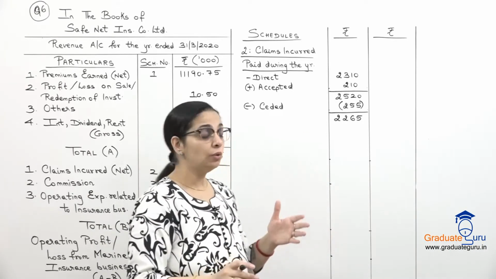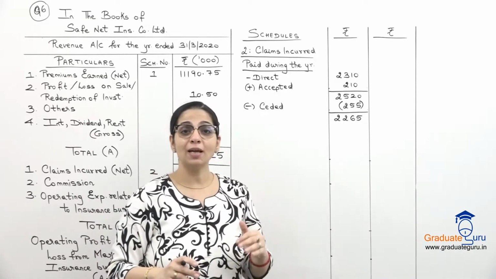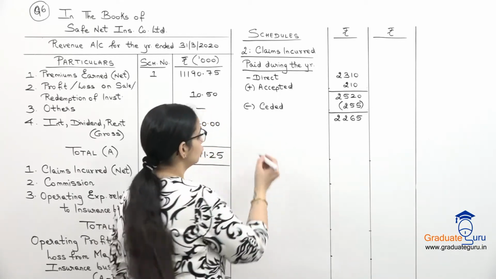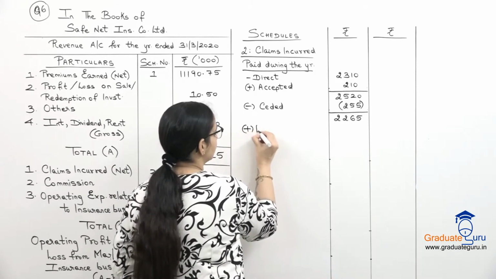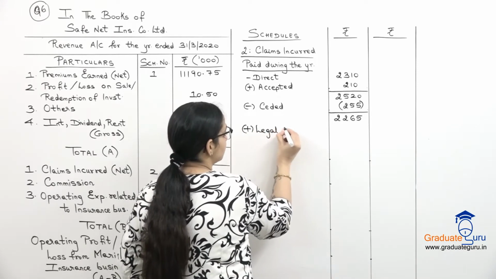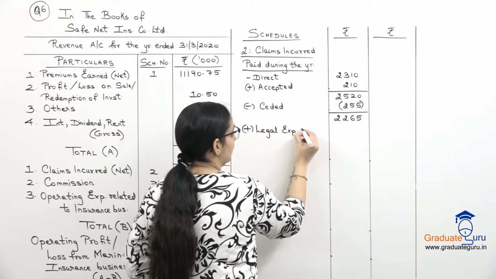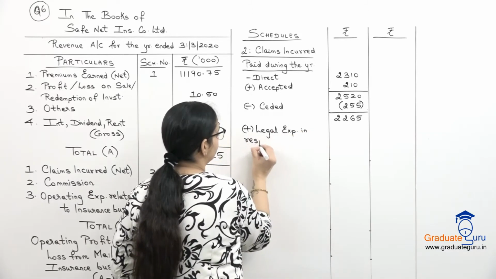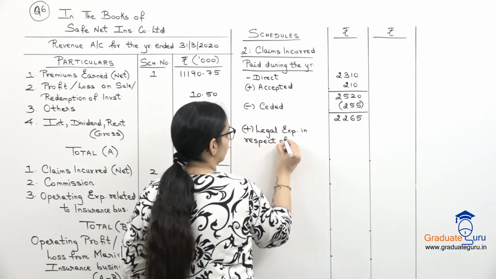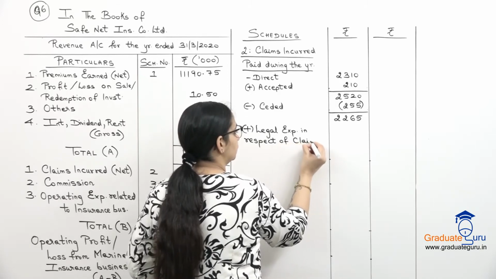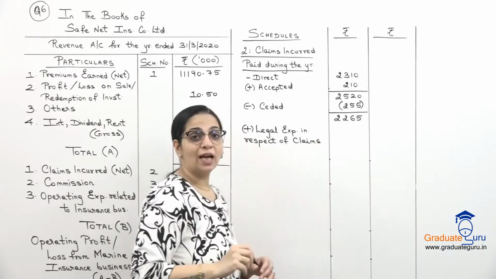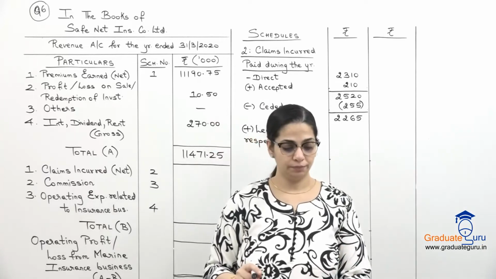No. Why? Because here I have to add my cost of claim. So the legal expenses in respect of claim. That is given in our adjustment.